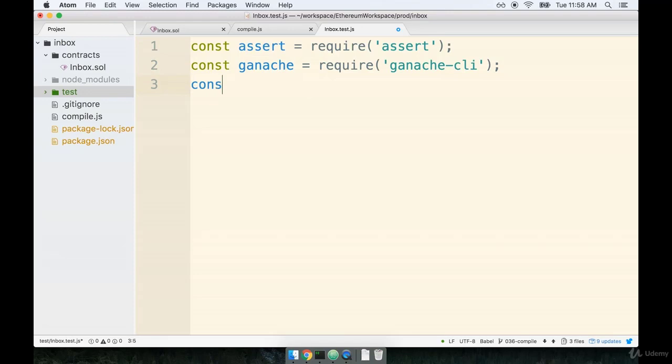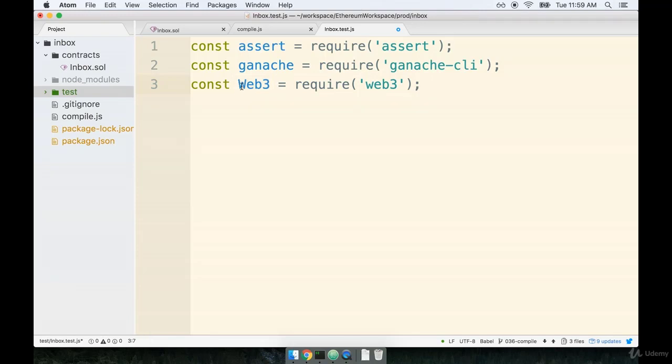And then finally, we're also going to require in Web3, like so. Now, really important, I want you to notice how assert and ganache right here are lowercase, but Web3 is actually uppercase. Whenever we make use of Web3, we are always going to be requiring in or importing a constructor function. So this right here is a constructor. It is used to create instances of the Web3 library. By convention, whenever we are working with a constructor function, we always capitalize it.